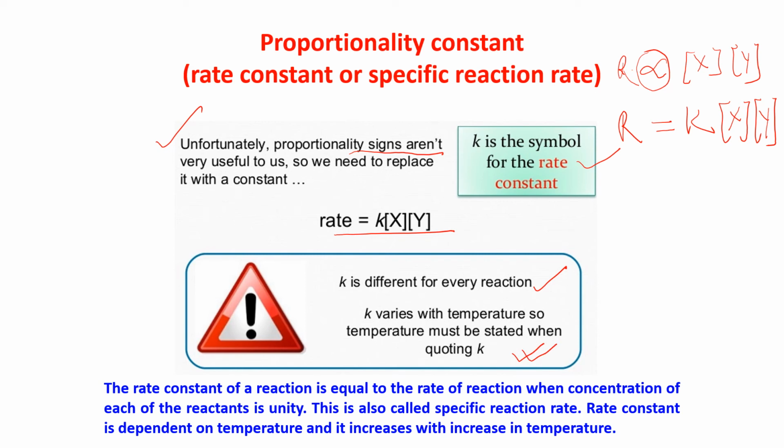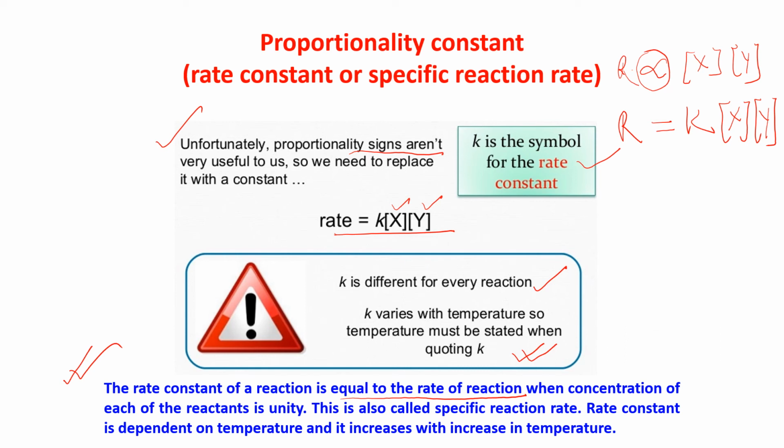Now see here, the rate constant of a reaction is equal to the rate of the reaction if the concentration of both reactants, X and Y, is unity.